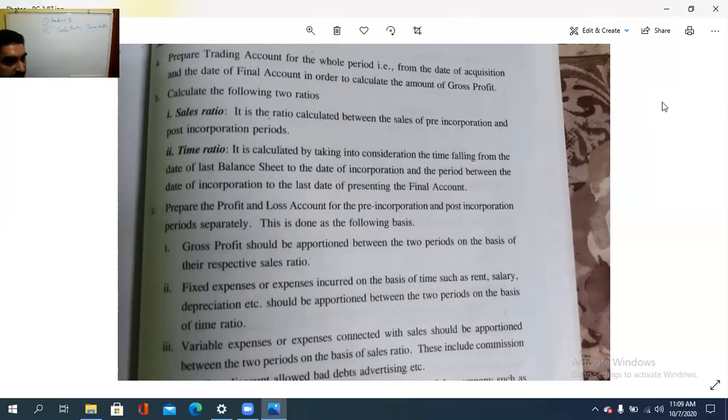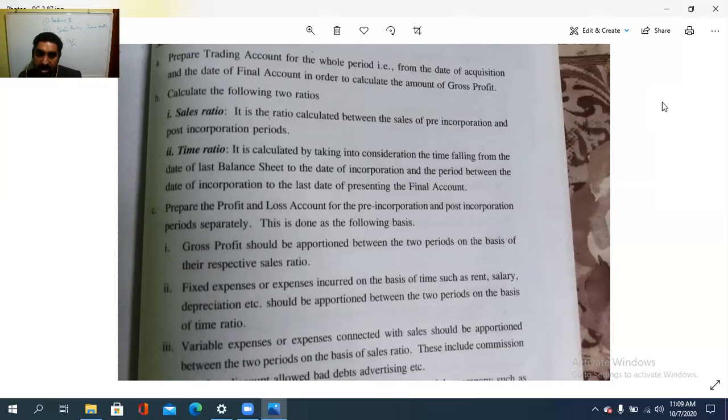Then after that, the third step is preparing the profit and loss account. Prepare the P&L account for the pre-incorporation and the post-incorporation periods separately. It has to be calculated as two. This is done on the following basis. Gross profit should be apportioned between the two periods on the basis of their respective sales ratio.